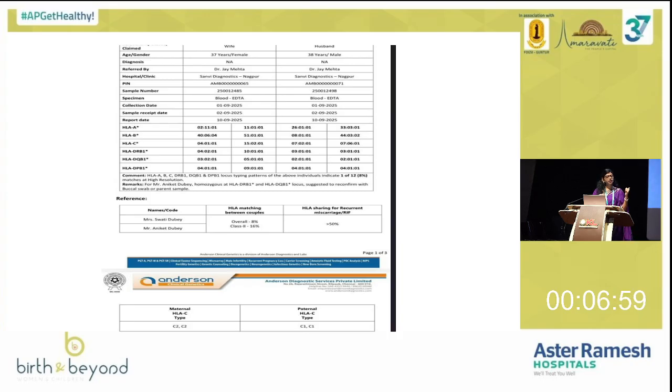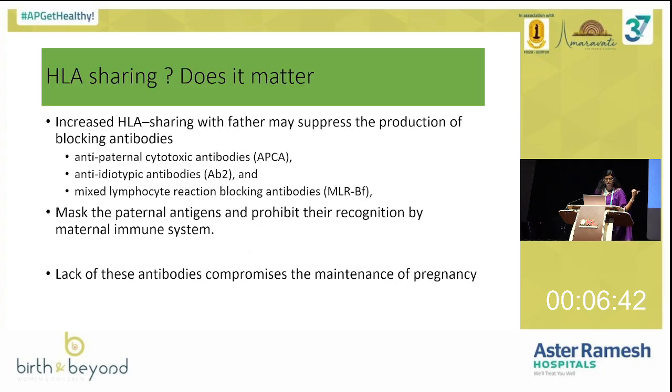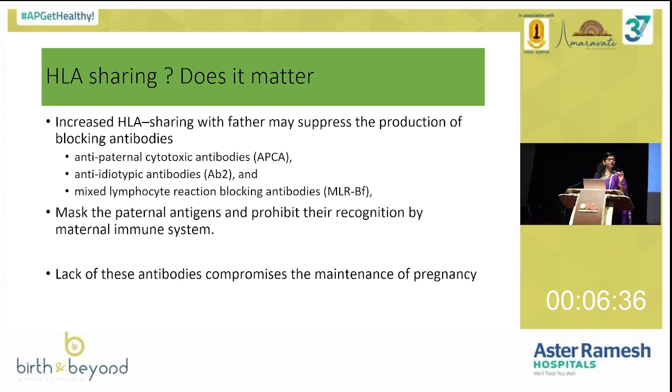And in patients with RIF and RPL, if you do this HLA matching, it will help us to know the similarity of HLA between the mother and father. And again, it will give us the maternal HLA-C type. You can see whether C2 or C1. So we can predict the prognosis of the pregnancy. This is how the report looks. So HLA sharing matters a lot. If there is more than 30%, definitely there is a risk of pregnancy failure. More than 55%, definitely yes.